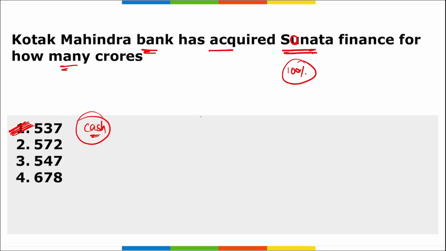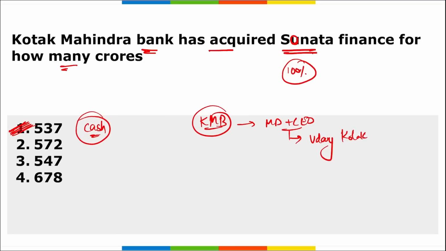Alright, next, if we talk about Kotak Mahindra Bank, who is the managing director and chief executive officer here? Uday Kotak. And when was this established? It was established in 2003. Where is the headquarter? It is in Mumbai, Maharashtra, of Kotak Mahindra Bank Limited.